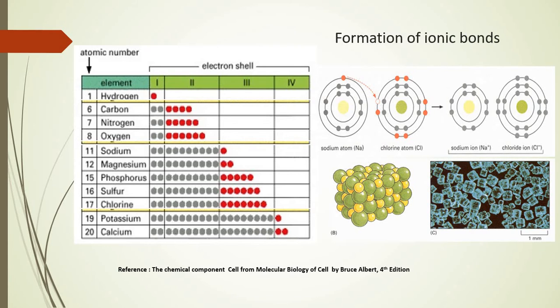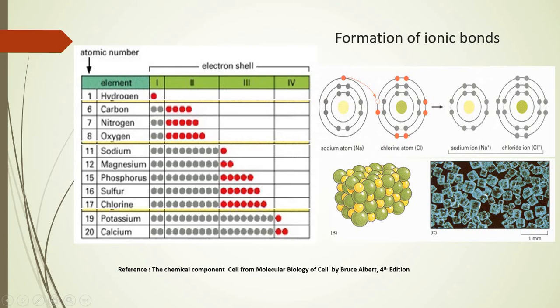Now, because of this condition, both sodium as well as chlorine interact with one another, leading to formation of a bond. There is donation of a single electron from sodium to chlorine, leading to formation of a bond called an ionic bond.